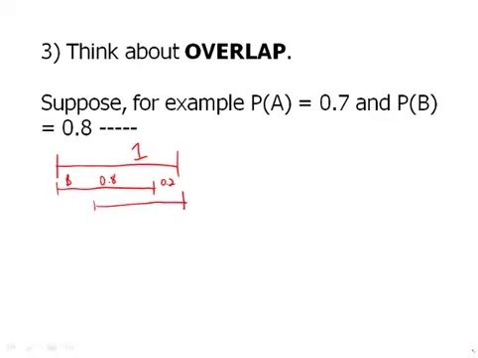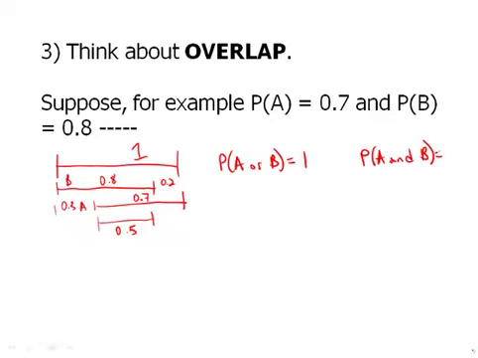Then we'd push A all the way over here, 0.7, and that means there'd be 0.3 on the outside on this side, and their overlap zone would be 0.5. So with minimum overlap, the probability of A or B equals 1, and the probability of A and B equals 0.5.